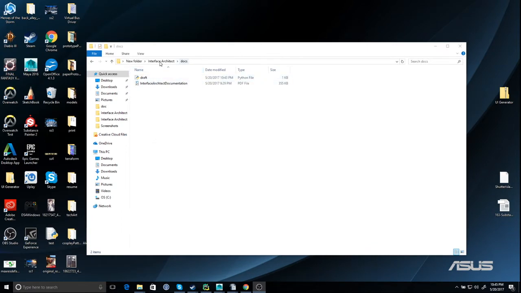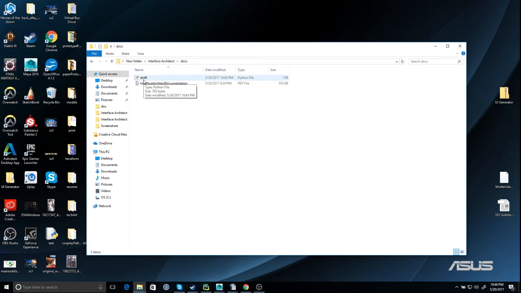So as you can see, it will come with a folder called Interface Architect. If you click in, there's the docs, and that's the script for the tool. If you go into the docs, the draft Python file is where your code will be. This script will generate Python code instead of Mel.